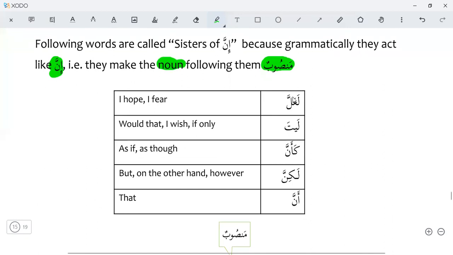La'alla: I hope, I fear. We use it for both. I hope and I fear. I am afraid.